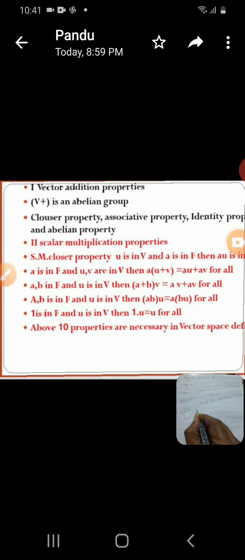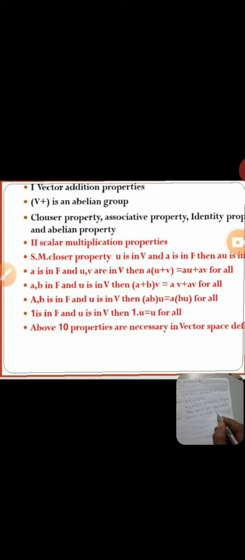There exists zero, and zero is an element of V, such that for any u in V, u plus 0 is equal to u, which is equal to 0 plus u, for all u in V. Each and every element in V, when added with 0, gives the same element. This behavior is called identity.